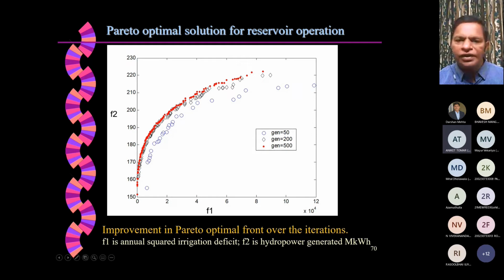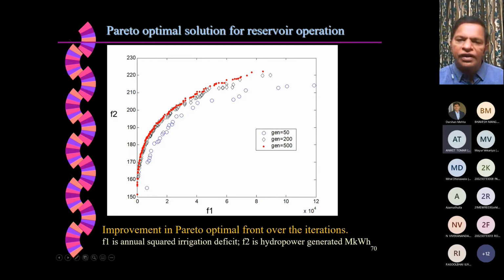Any red dot here is a compromise solution. Here you are producing more hydropower, but there is a larger amount of deficit. Whereas if you talk about this point, you have less irrigation deficit, but very little hydropower is produced. So you can give these multiple solutions to the operator, and depending on their priority, do they want to give more importance to hydropower or to irrigation? They can decide the best solution among any of these red dots.